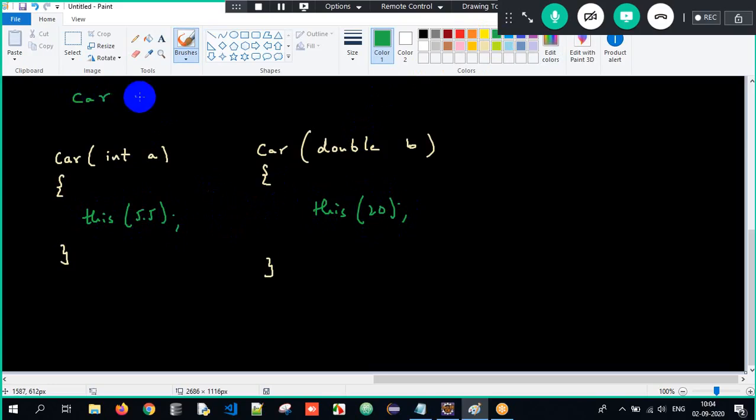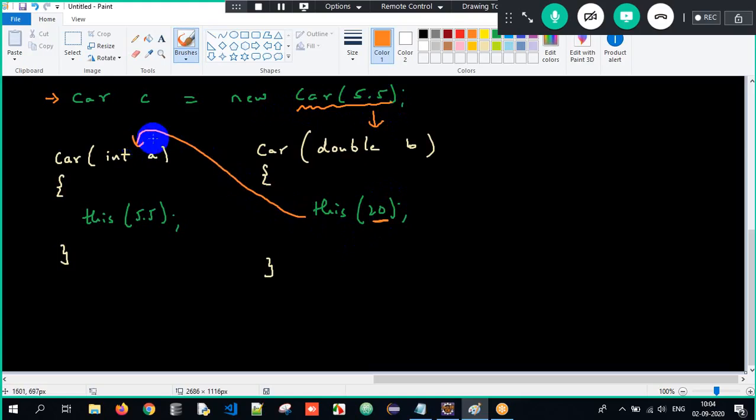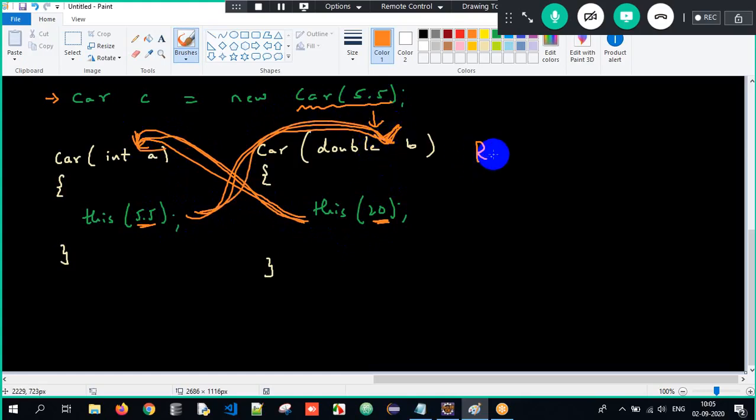When I create an object, Car c equals new Car(5.5), internally what will happen? When we create an object, a constructor will get called, so this constructor will get executed. this(20) means control will go here, and this(5.5) means control will go here. Again this(20) means control will go here, this(5.5) means control will go here. Can you see here? Recursively they are calling each other. This recursive chaining is not possible.